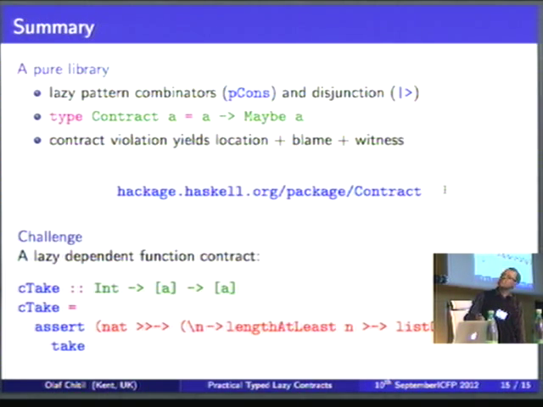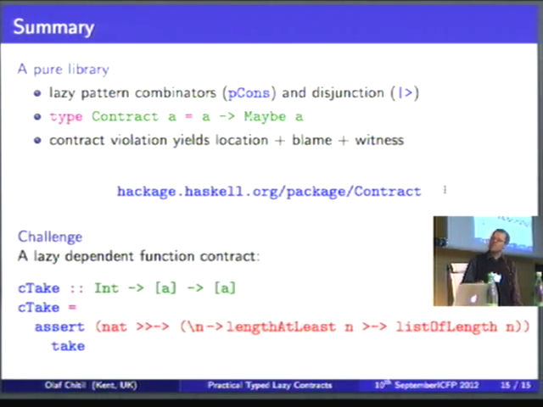And that's basically the whole summary of what I've been talking about. The big challenge for the future that I'm still thinking about is that there are no dependent function contracts here. And I think in general that's probably not possible to combine with laziness, but I do still think it should be possible to have a little bit in that direction. At the moment I put something in the implementation which does give you dependent function contracts, but it is not guaranteed to preserve the semantics. So you have to be careful when you use it, to check whether it really gives you what you want, or whether you actually modify your program.